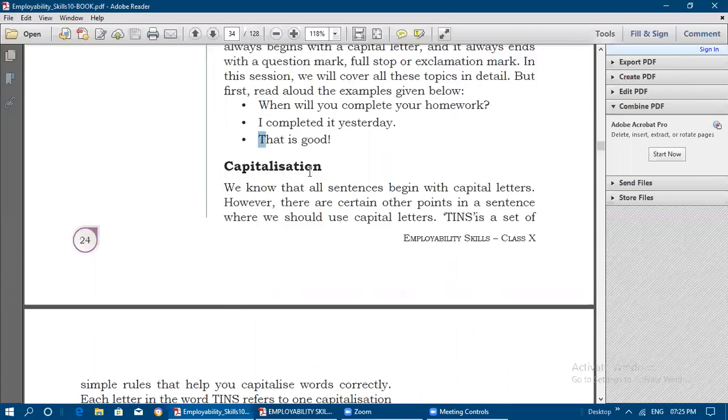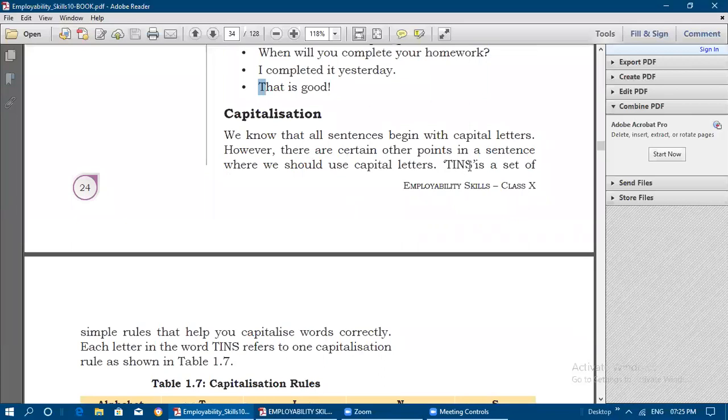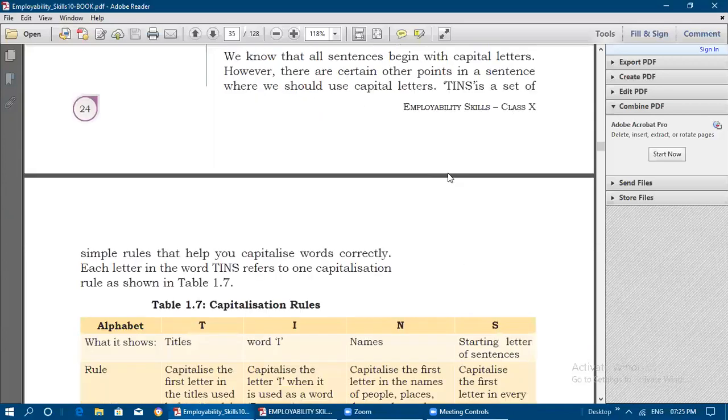Next one is capitalization. We know that all sentences begin with capital letters. However, there are certain other points in a sentence where we should use capital letters. So in a sentence, we need to remember some other points also. You can remember this word, TINS. TINS is a set of simple rules that help you capitalize words correctly. Individually we will see the expansion of TINS and what rules it has. Each letter in the word TINS refers to one capitalization rule.